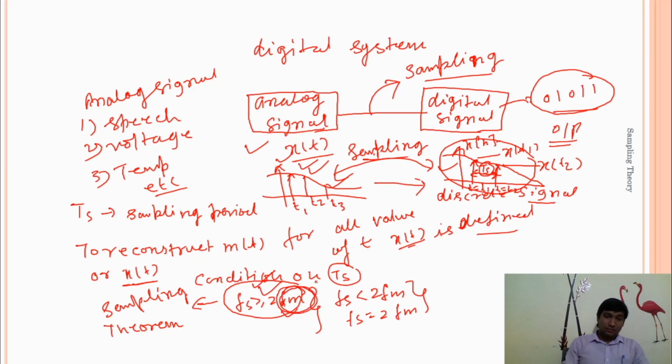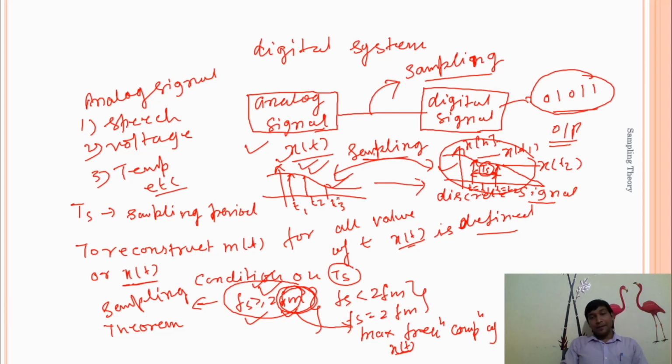Here fm represents the maximum frequency component of x of t or the message signal. So fm is your maximum frequency component and fs is your sampling frequency. This condition is very important because it is derived from the sampling theorem.